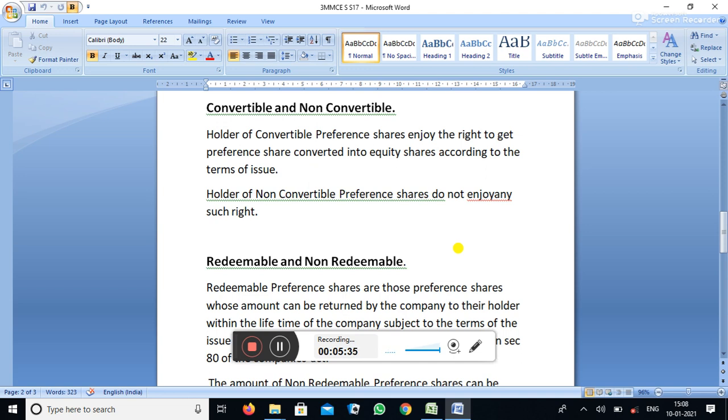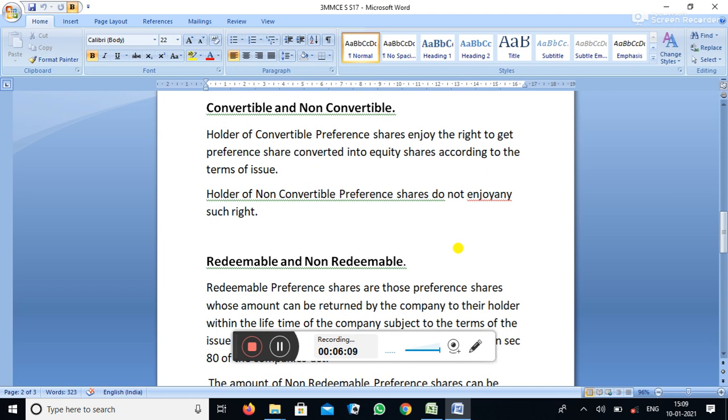And then non-convertible preference share. Non-convertible preference shares are those preference shares which have a right to collect the dividend and capital, but under this type they do not have a right to convert into any other form, it may be equity share or a debenture.